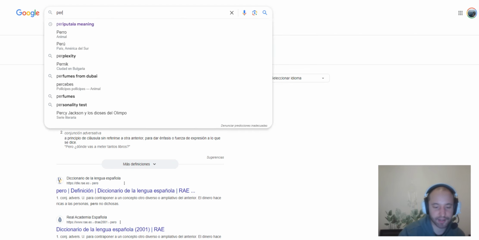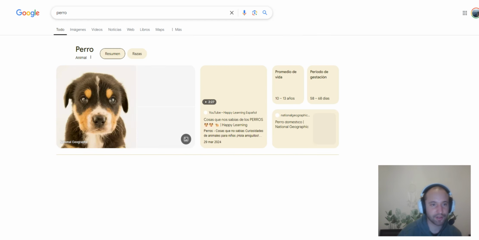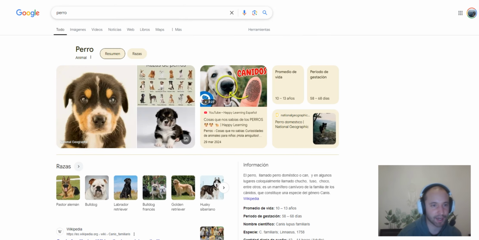If we put two R's, it's dog, perro. So we need to make the R stronger. Try to put emphasis on the R with the tongue, like it must be hiding and touching the middle part up of your mouth, not your teeth, more in the interior.